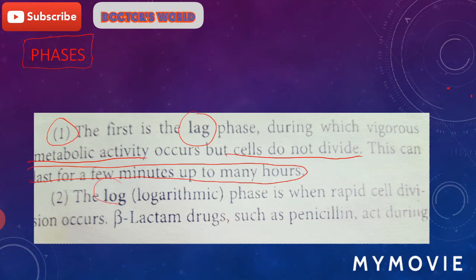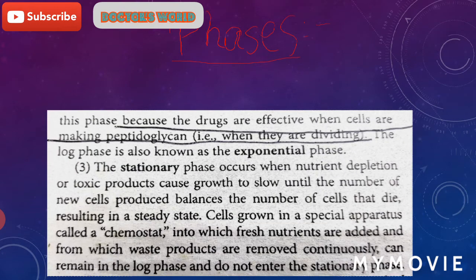The second phase is the log phase, also known as the logarithmic phase, because in this phase rapid cell division occurs. In this phase exponential growth occurs. Several antibiotics, including beta-lactam drugs like penicillin, act in the log phase, because these drugs are effective when the cells are actively dividing, actively making peptidoglycan. This is the exponential phase.